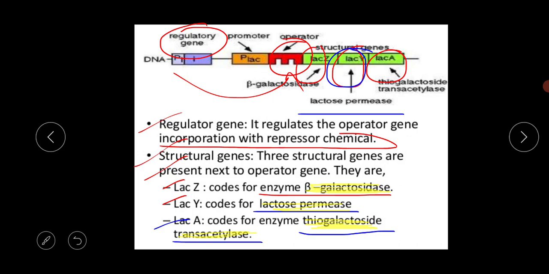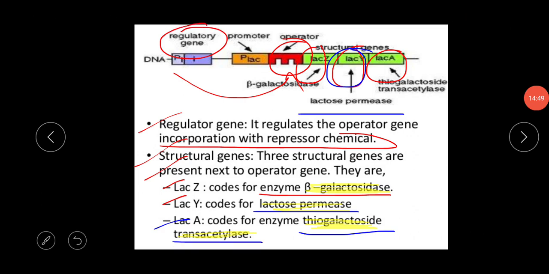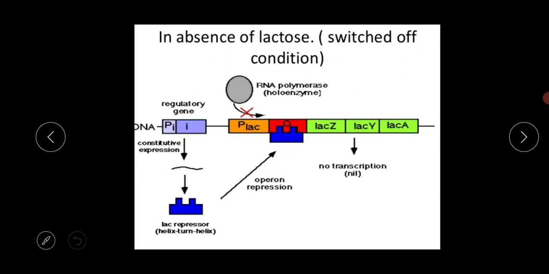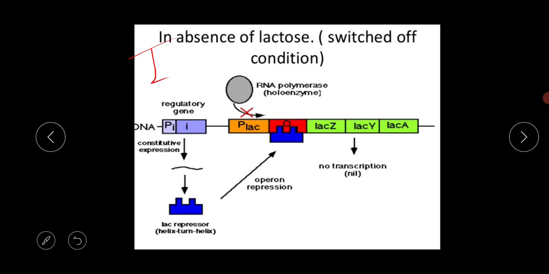Each and every enzyme has its own specific function. So this is the actual structure of the operon. Next is case study 1: when the inducer is absent, that is, in the absence of lactose. What happens in the absence of lactose? This is also called the switch off condition.